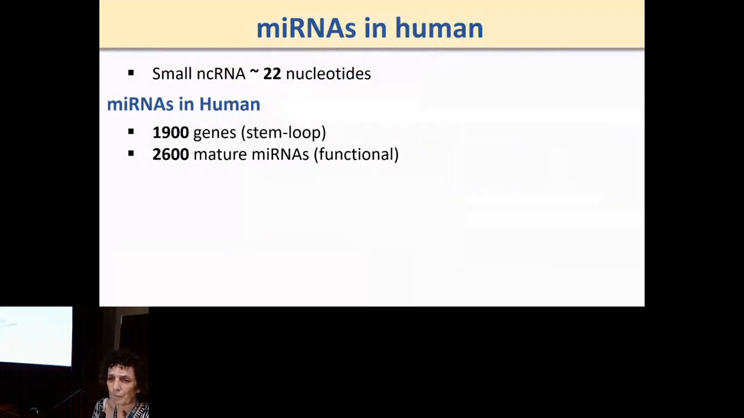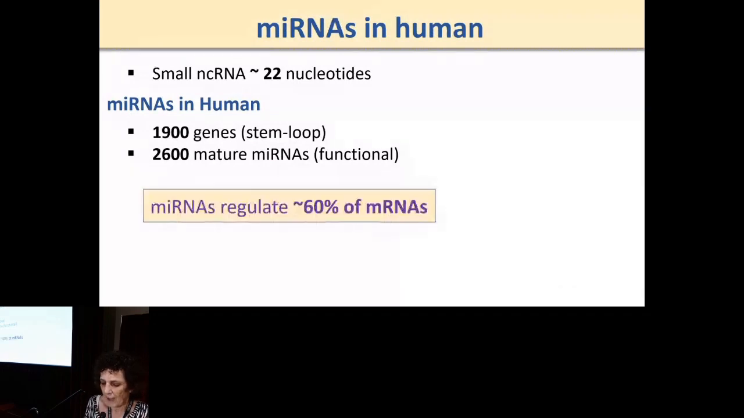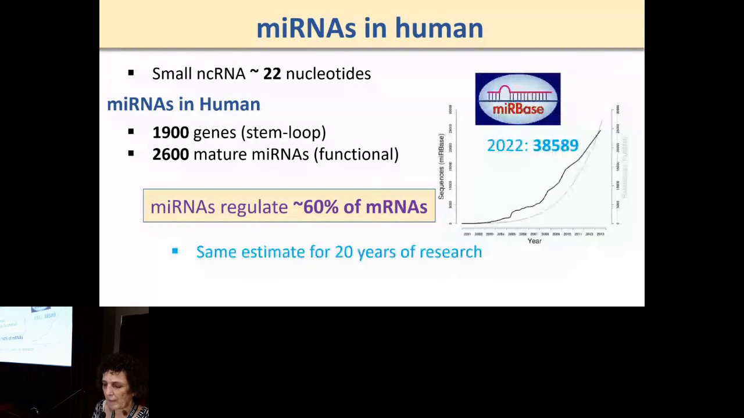So in terms of numbers, if you look at human, we have 2,600 functional microRNAs. Those are very small, 22-nucleotide units. However, it has been known for over 20 years that about 60% of transcripts are regulated by microRNA. Nevertheless, this number has not changed despite the 20 years of change in the field, as you can see in the graph, from 0 to what we have as of now. So where did this number come from?